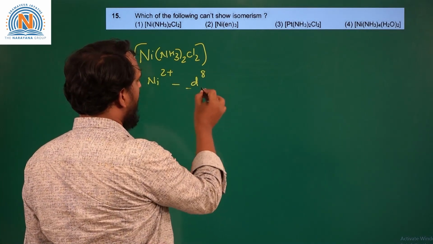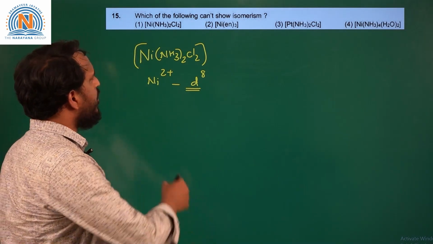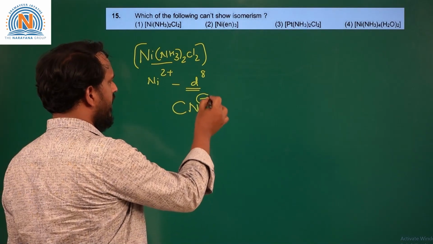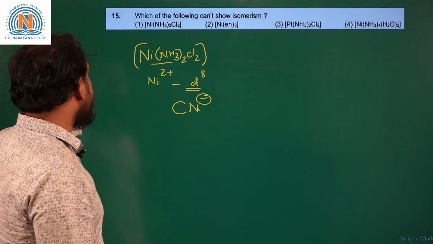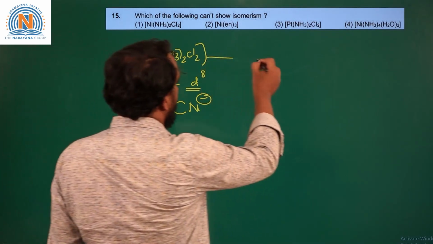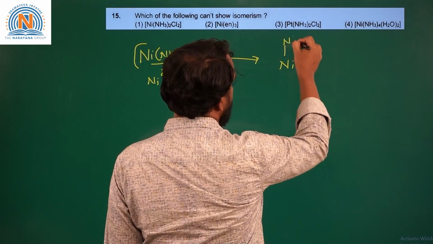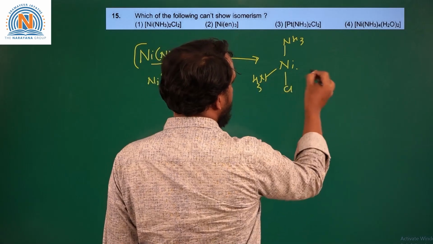So d8 can form a tetrahedral or square planar complex. Square planar complex is possible only with a very strong field ligand, like cyanide. So in this case, it is a tetrahedral molecule, like Ni, NH3, NH3, Cl and Cl.